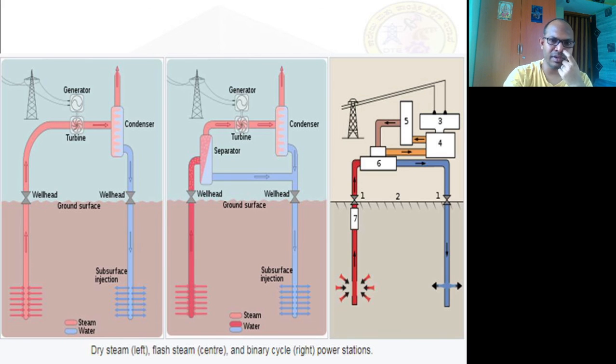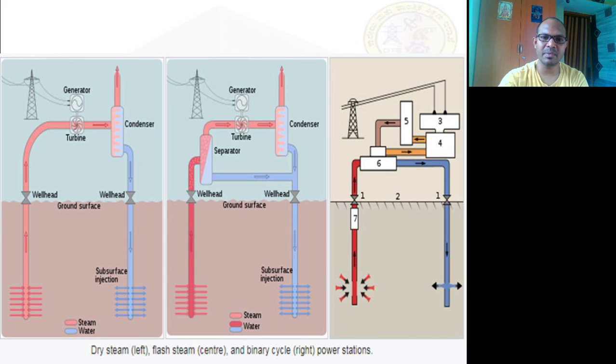Now you can see the turbine is a common factor everywhere. So what happens in the dry steam? The steam comes out of the ground and makes the turbine blades rotate directly, generating electricity, and then the condenser is used to condense it and put it back through injection to the subsurface.